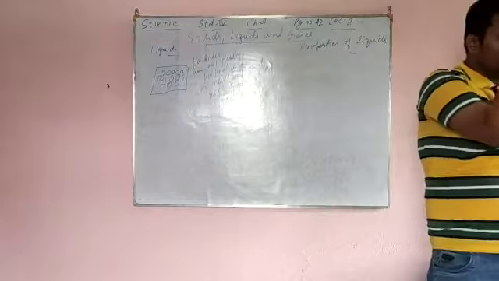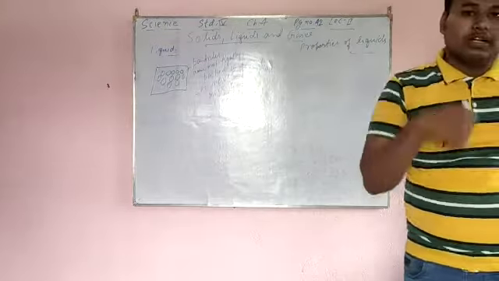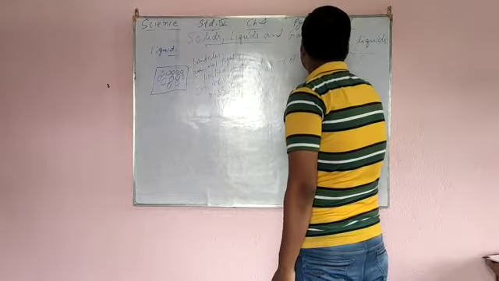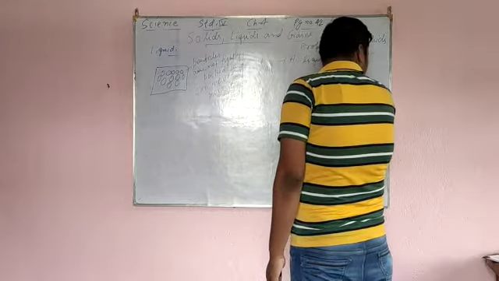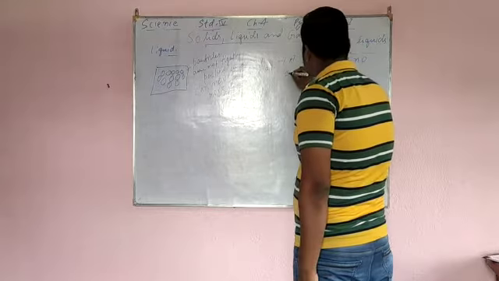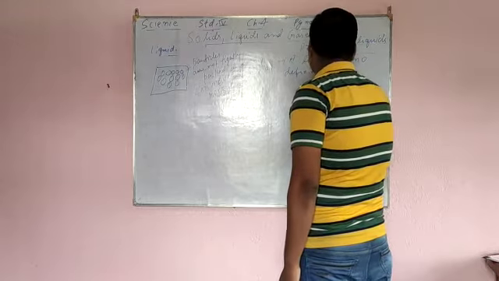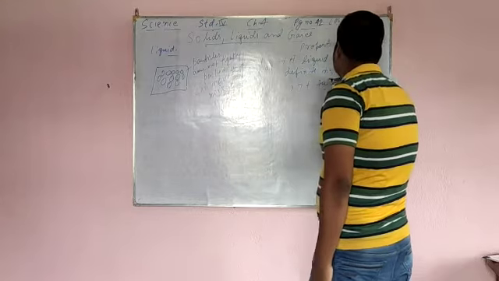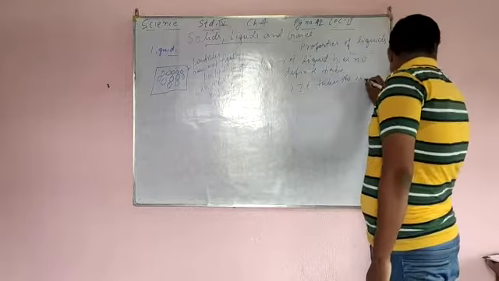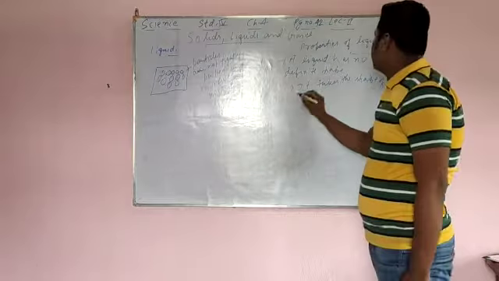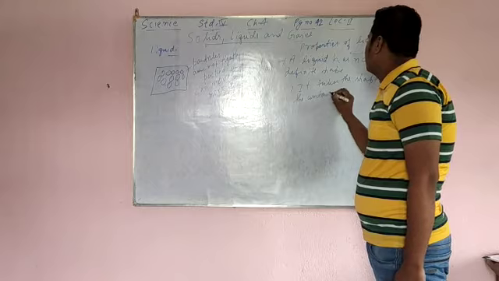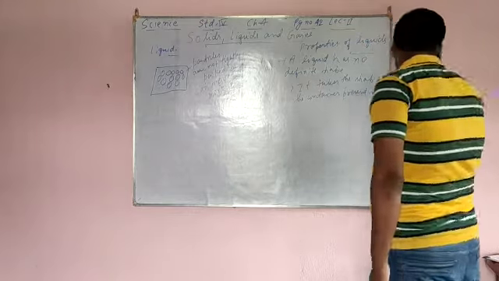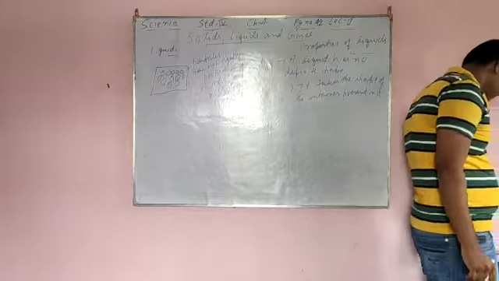If you keep that water in the other big bucket with a different shape, the liquid will take the shape of that bucket. So a liquid has no definite shape. It takes the shape of the container it is present in.